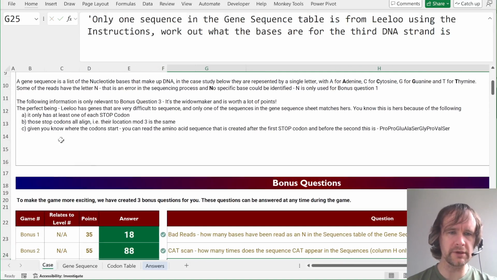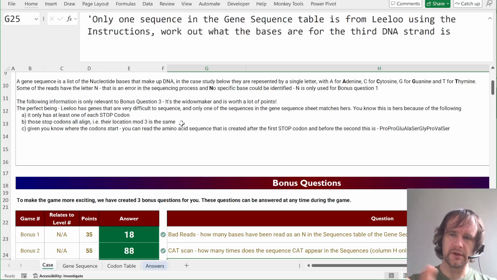So what do we know about LeeLoo? Only one match. You'll know it's hers because of the following. It has at least one of each stop codon. Those stop codons all align, i.e. their locations mod 3 are the same. So if you think about it, if the genetic information comes in blocks of 3, if you have a codon at position 4 and a codon at position 8, then 4, 5, 6, 7 is just floating by itself. So it can't be part of a codon, can't be part of a multiple of 3.